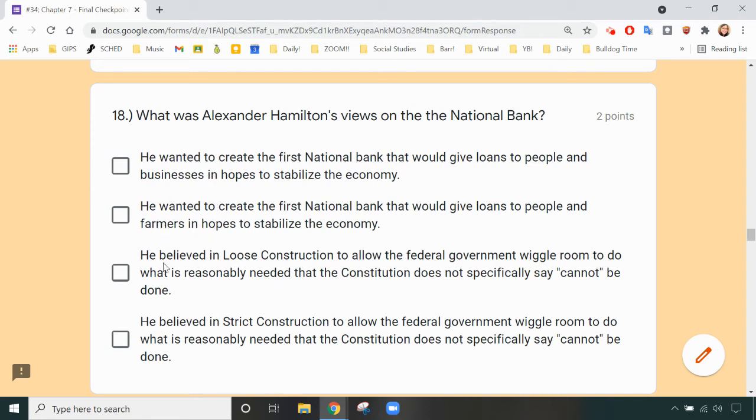Choose one of those. Then you have, he believed in loose construction to allow the federal government wiggle room to do what is reasonably needed that the Constitution does not specifically say cannot be done. He believed in strict construction to allow the federal government wiggle room to do what is reasonably needed that the Constitution does not specifically say cannot be done. So one of these is the correct term for loose or strict. So make sure that you're figuring out which one is the correct one for Hamilton.